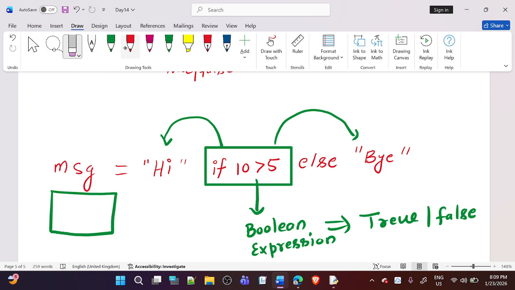First of all, we have to identify whether this condition is true or false, right? So this condition is true. 10 is greater than 5, so the condition is true.